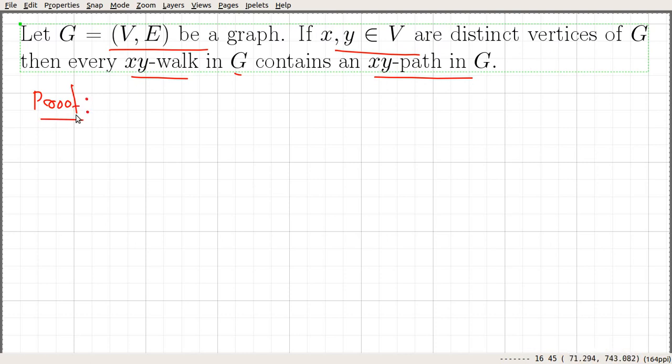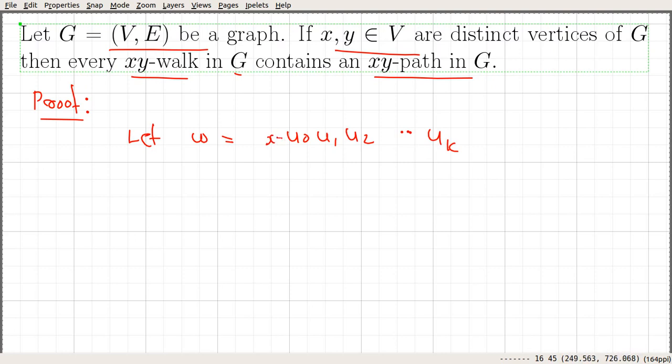It is going to be a simple proof. Here we are given that an xy walk exists in the graph. Let that walk be W, and let it be equal to u0, u1, u2, up to uk.